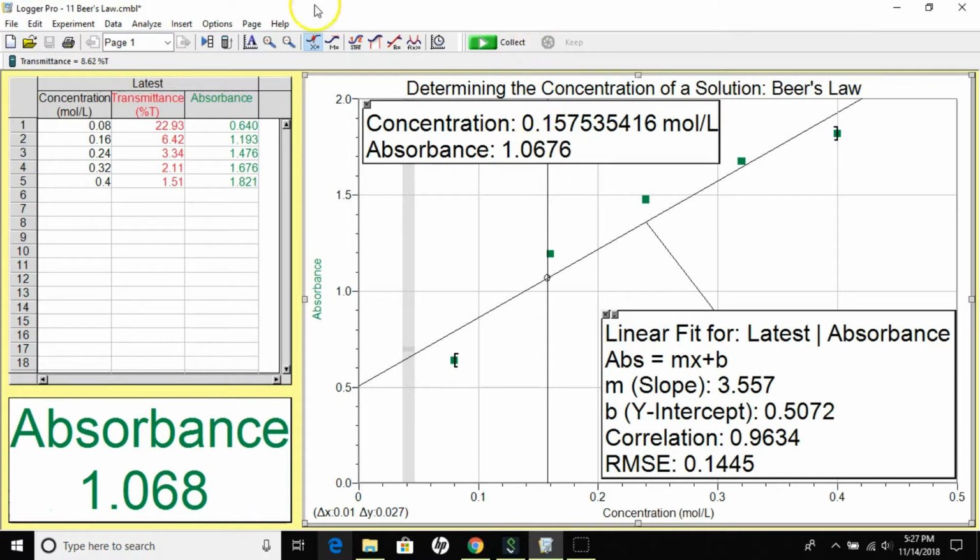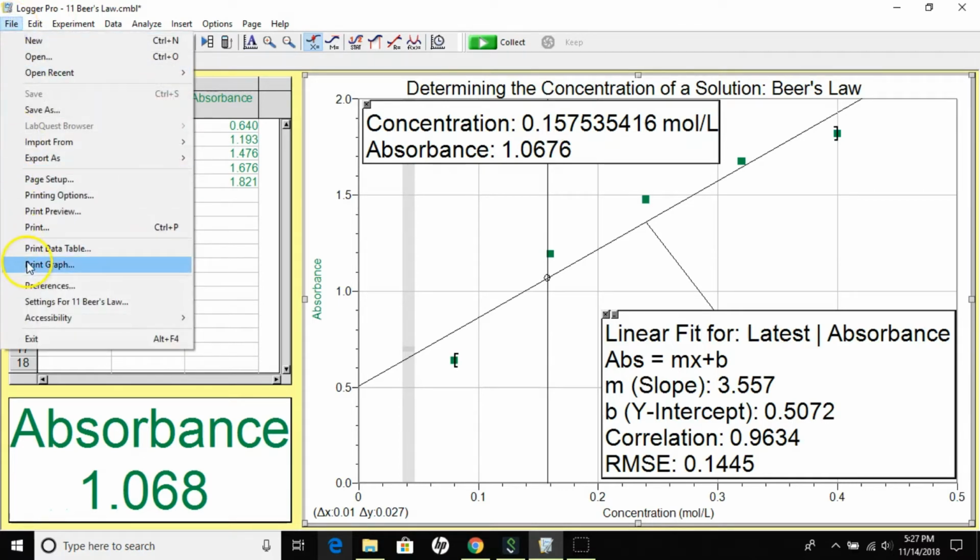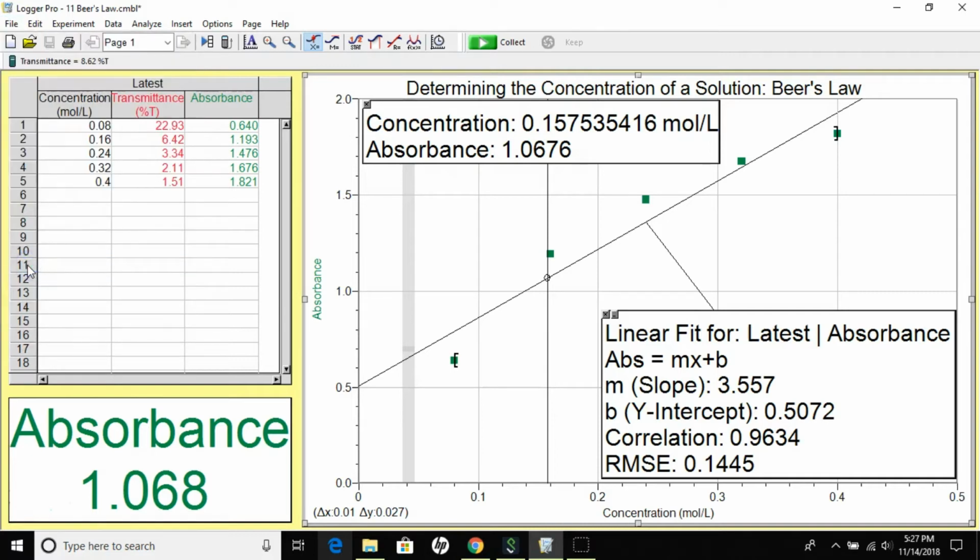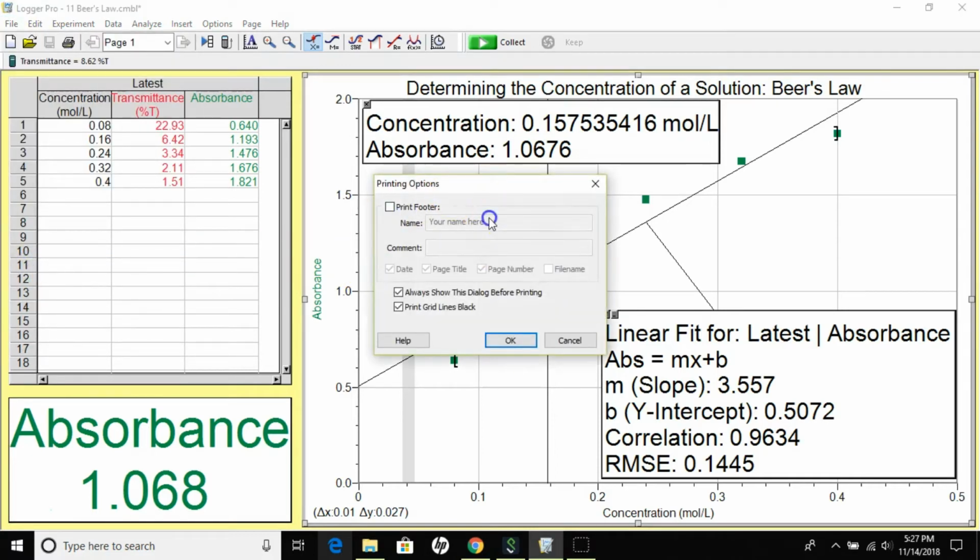All right, so now we can go and we can print our graph if we need to. So we can go to File in the toolbar, scroll down. We only want to print only the graph. You can enter your name in here if you'd like by clicking on the footer and entering your name. Whoops, let me fix that. You can add in a comment. Some people like to put in the title of the lab.